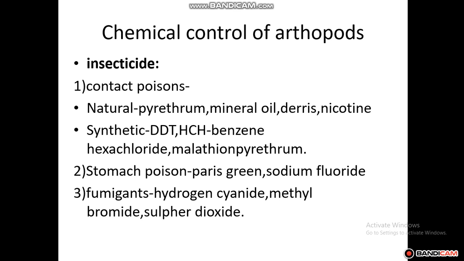We told about the mosquito control measures like Paris green, and how this stomach poison causes the demolishment of these insects.